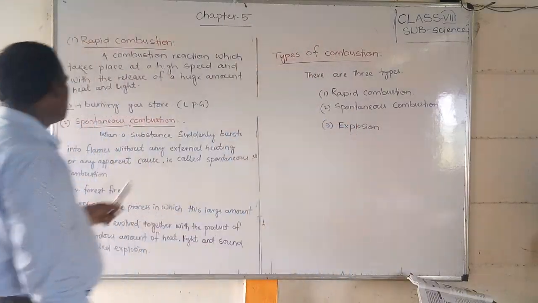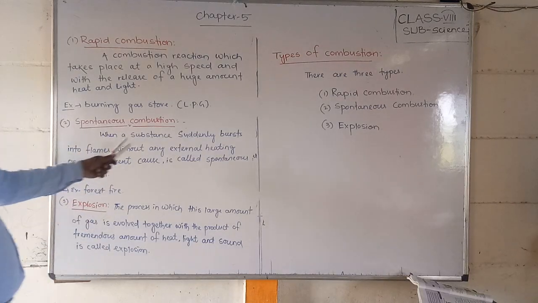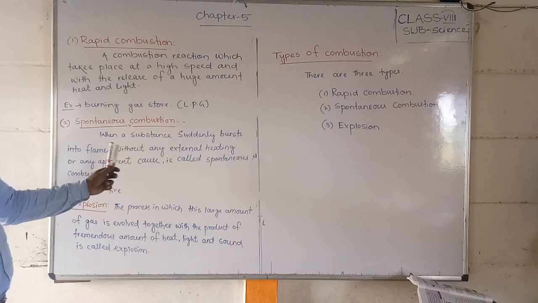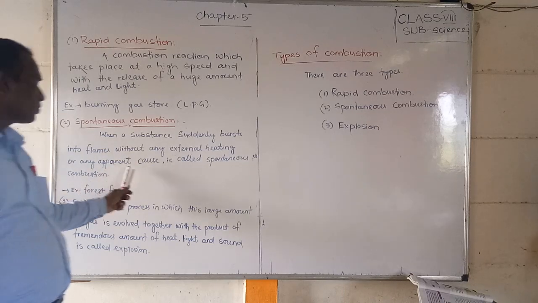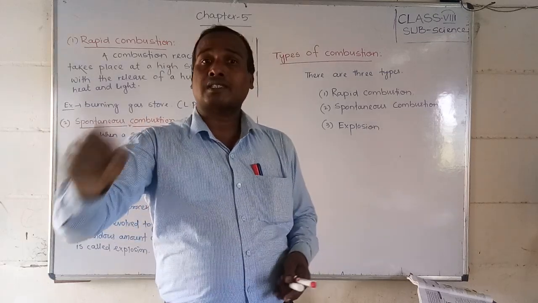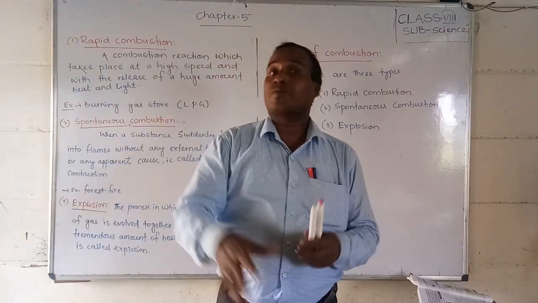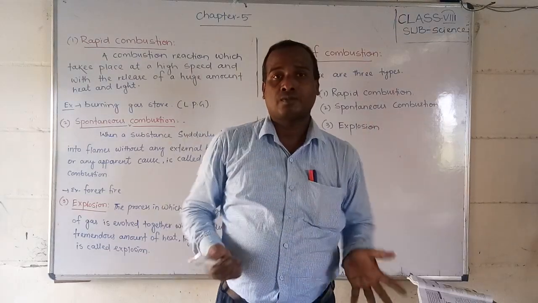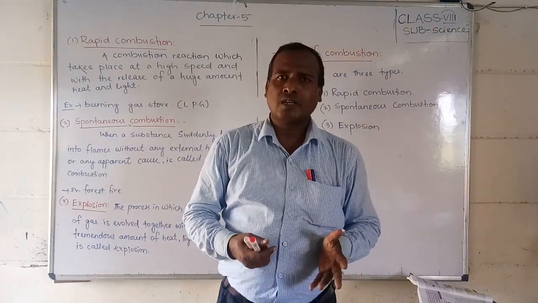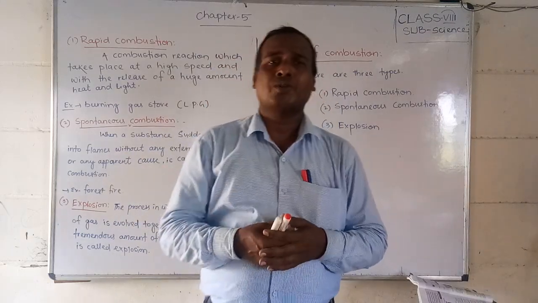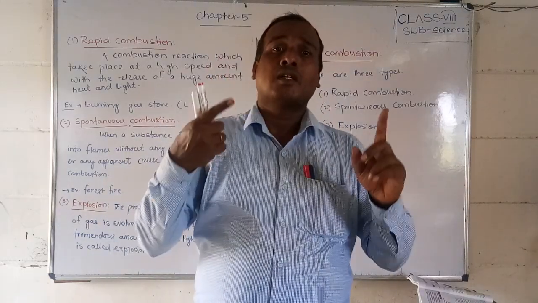Second, we are going to discuss spontaneous combustion. When a substance suddenly bursts into flames without any external heating or any apparent cause, it is called spontaneous combustion. That means we are not lighting it or giving any external source of fire, but it automatically catches fire. Have you seen this? Nowadays the Amazon forest caught fire. How did it come?